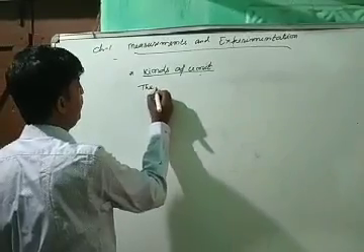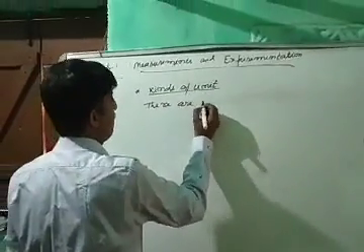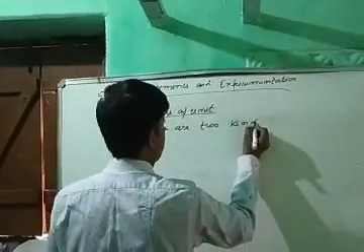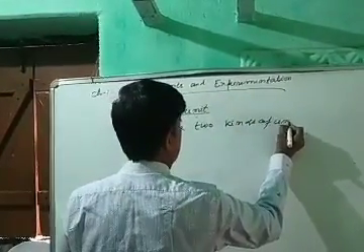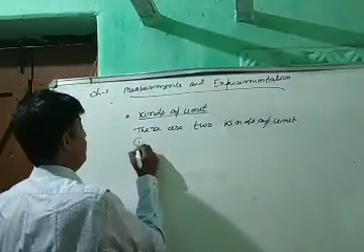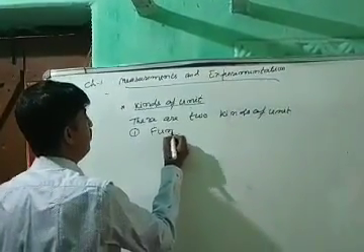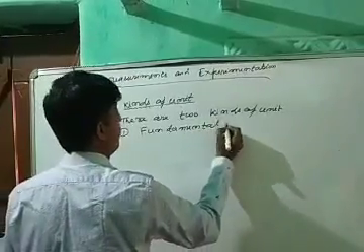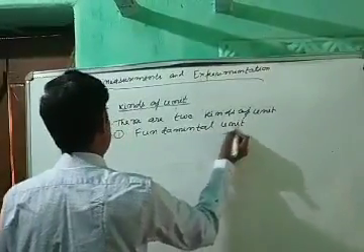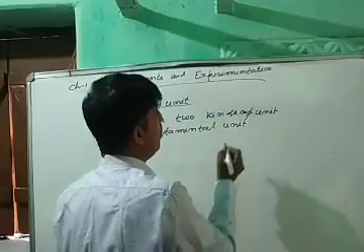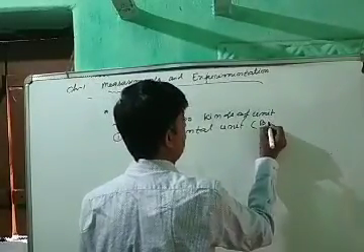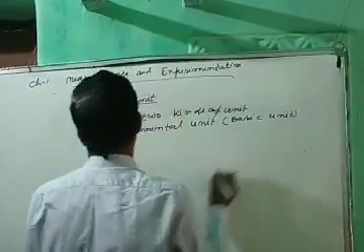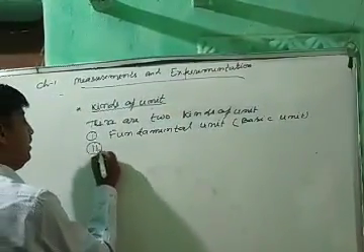There are two kinds of unit. First, fundamental unit. And fundamental unit is also called basic units. And second is derived unit.